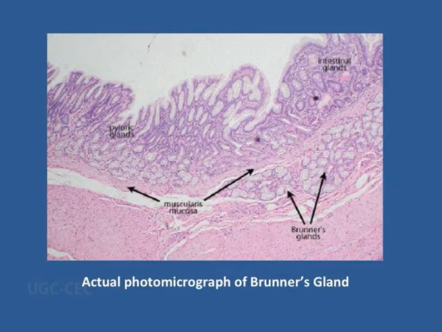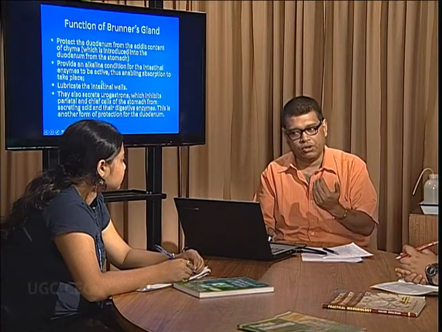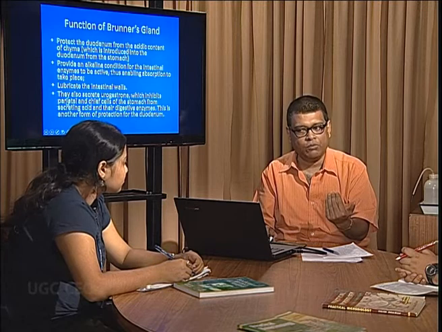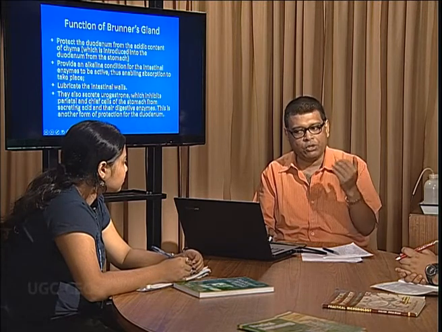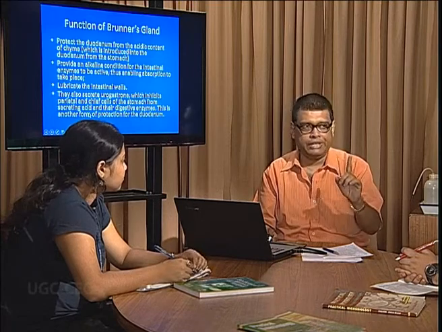Okay. Now coming to the next important gland, which is the Brunner's gland. Brunner's gland is present all along the alimentary canal, and it produces mucus or mucin, protecting the inner layer of the alimentary canal. Apart from protection, they make the alkaline condition, they will lubricate the intestinal wall, or they can actually produce some hormone helping in digestion. But mostly it is protective.